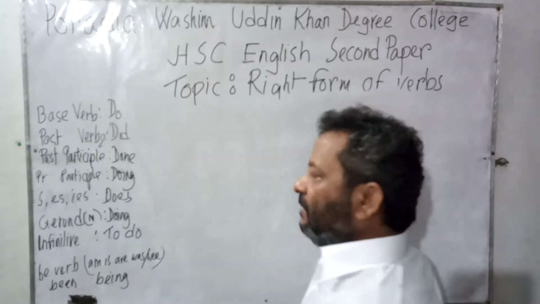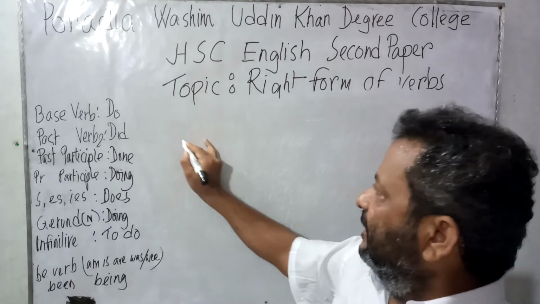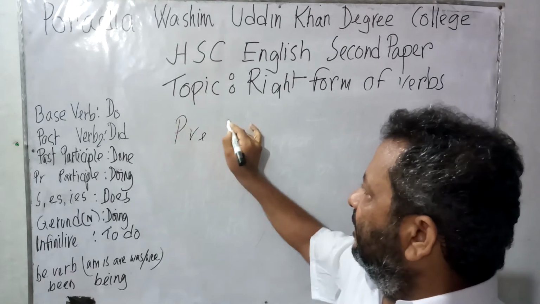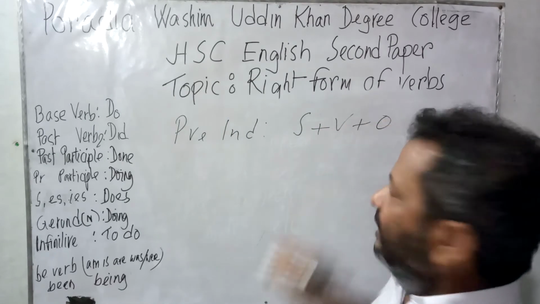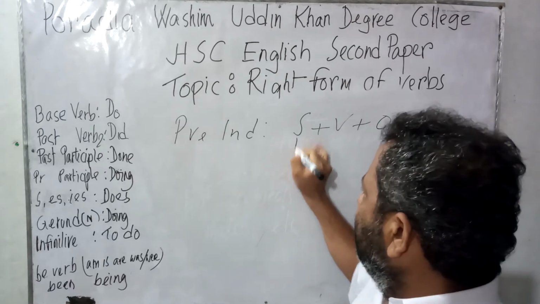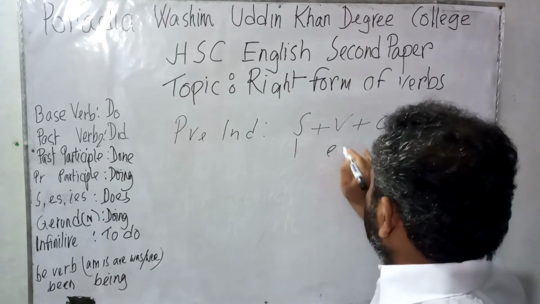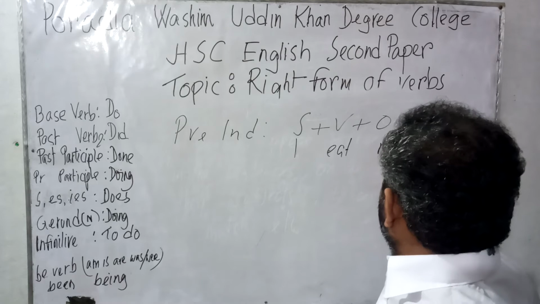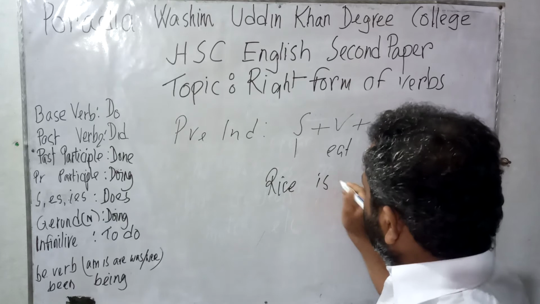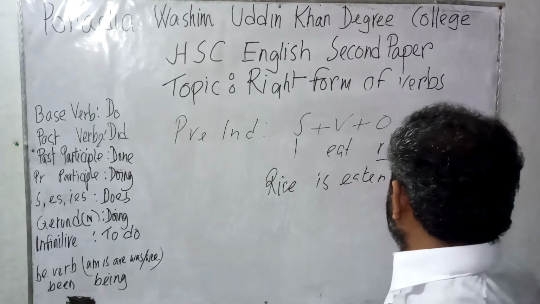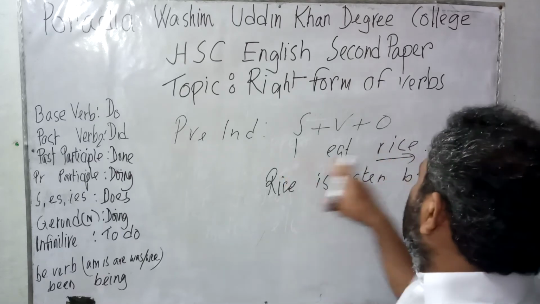Firstly, I will show you how verbs are related to tense. Let us consider present indefinite. The structure is subject, verb, object. If I say the subject is I, the verb is eat, I eat rice, then it would be, in the passive, rice is eaten by me.